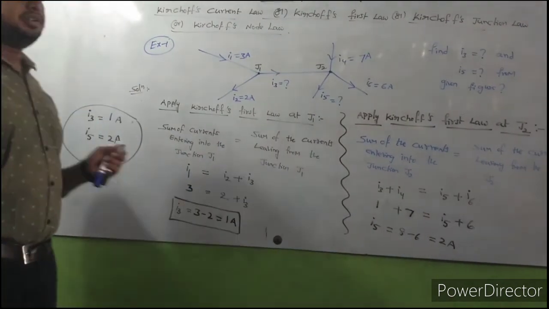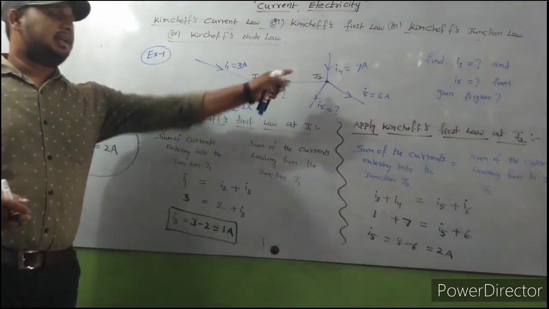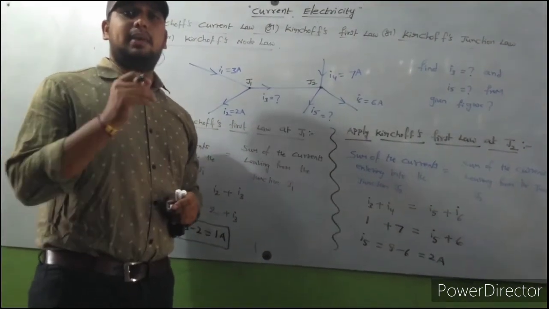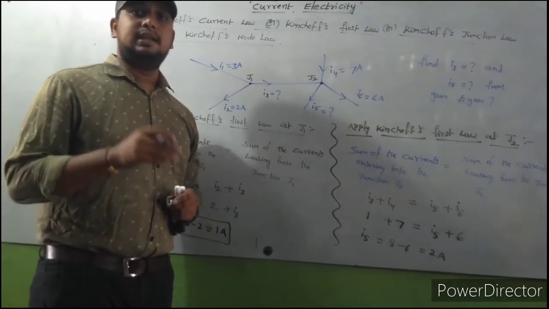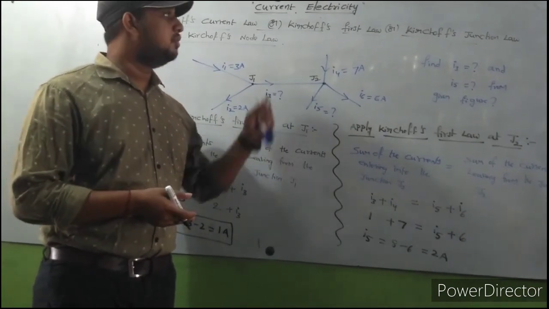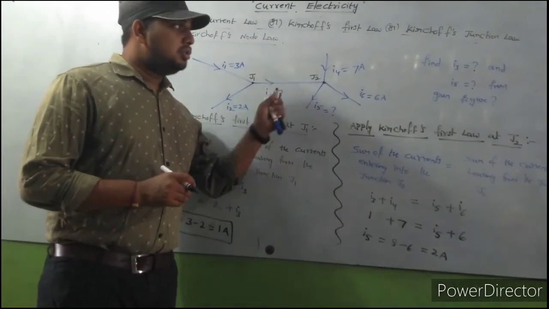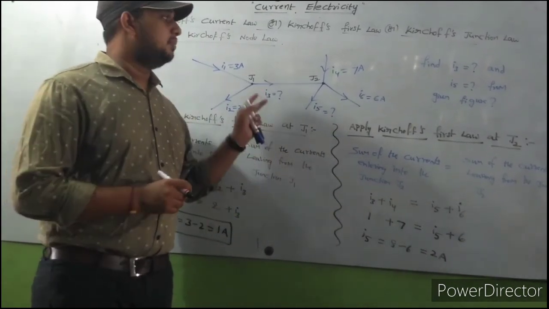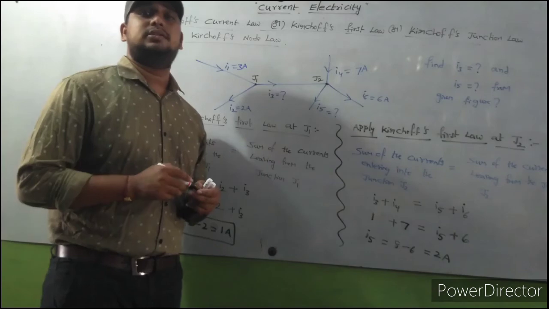I hope all of you understood this. When questions like these are given, it is easy to find unknown electric currents. If you know the known values, unknown electric current values are easy to find by applying Kirchhoff's first law. In further lectures, I am going to discuss a few more details about this chapter, current electricity. All should practice this concept and solve a few numericals based upon it. Definitely we will get a clear idea about this topic. All the very best.